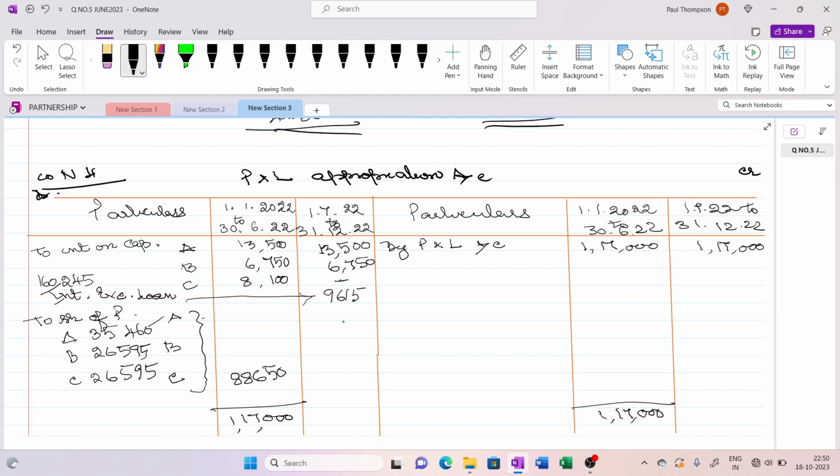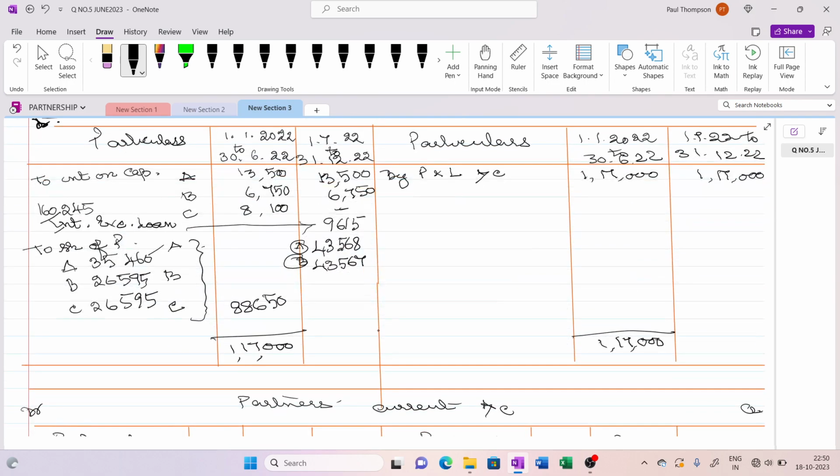One person will get 43,567.5. I am taking it as 43,568 for A, and 43,567 for B. Now this amount can be transferred to their current account and we can close it.